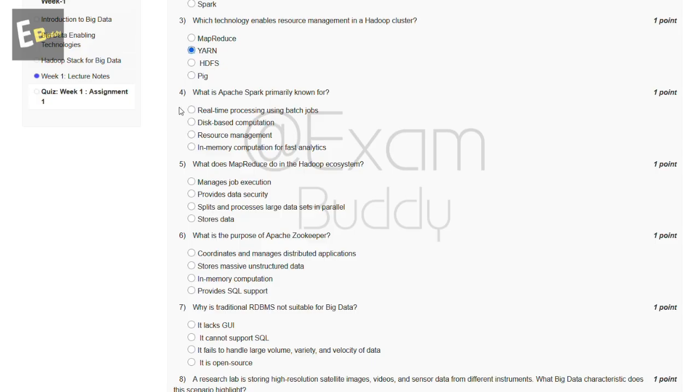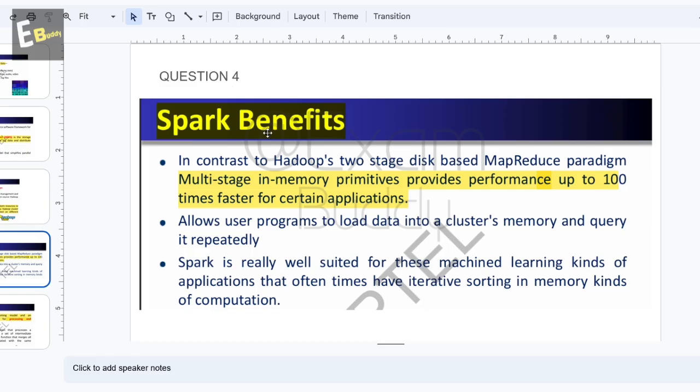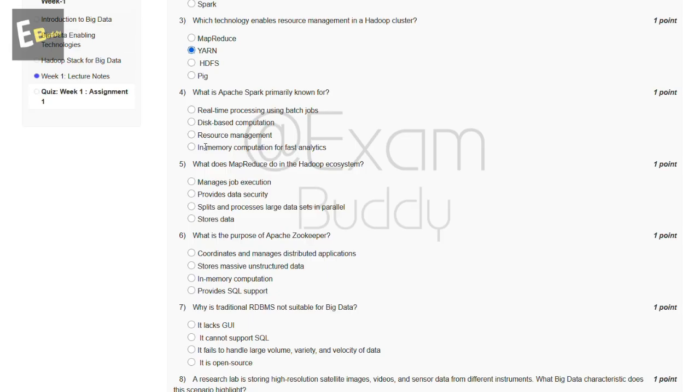Now the fourth question is, what is Apache Spark primarily known for? These are the options, and now let's check the answer of the fourth question. Question fourth, Spark benefits. Multi-stage in-memory primitives provide performance up to 100 times faster for certain applications. So the answer of our fourth question is D, in-memory computation for fast analytics.